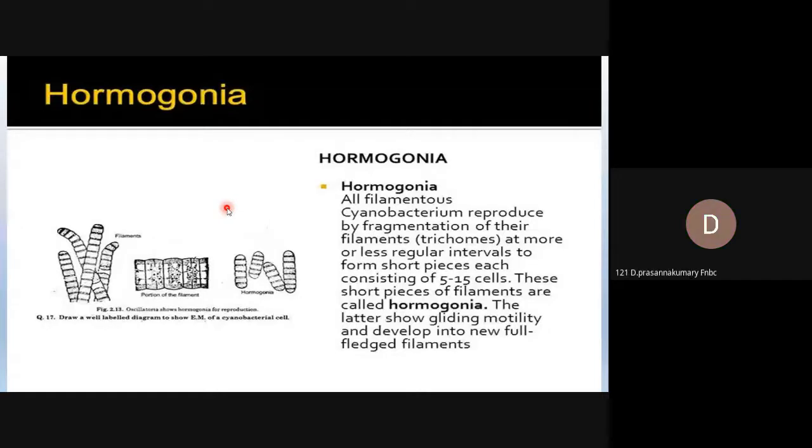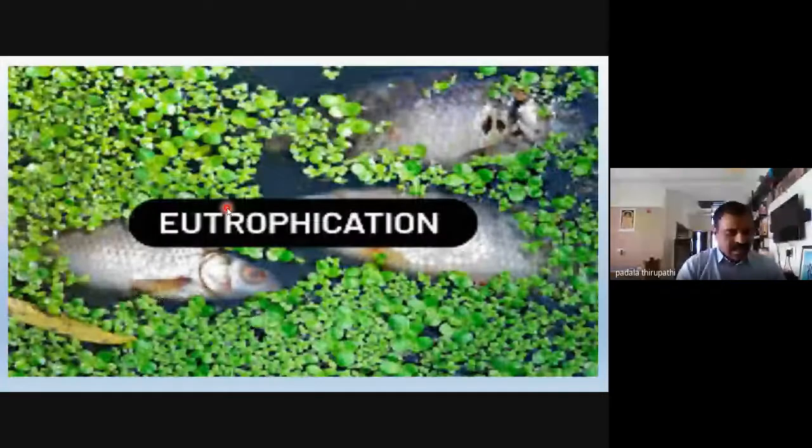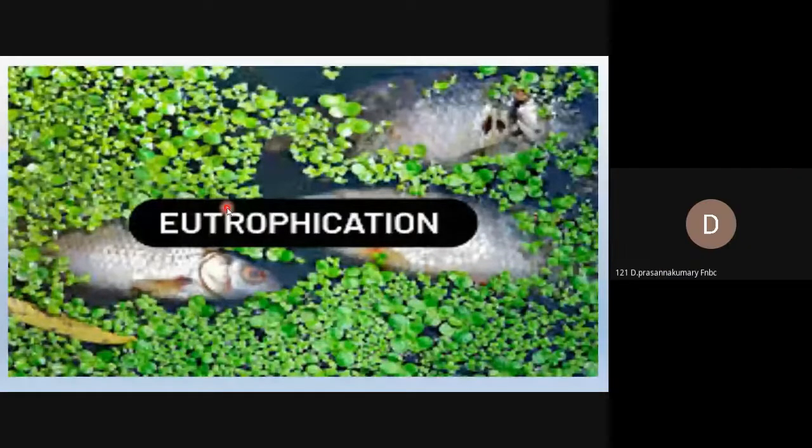Next, we will go to the next slide, and this is a very important phenomenon caused by blue-green algae, my dear friends. That is eutrophication. Eutrophication is related not only to Oscillatoria, my dear friends, but to all blue-green algae, because blue-green algae are able to grow in the water. This water pollution we can call eutrophication.